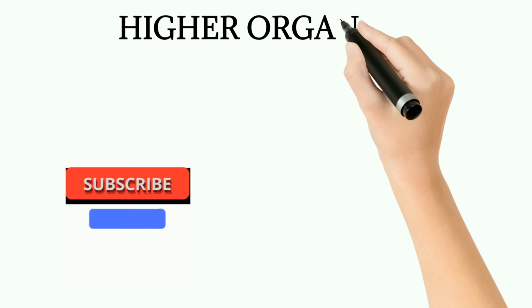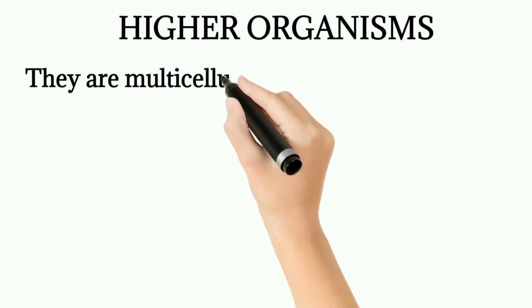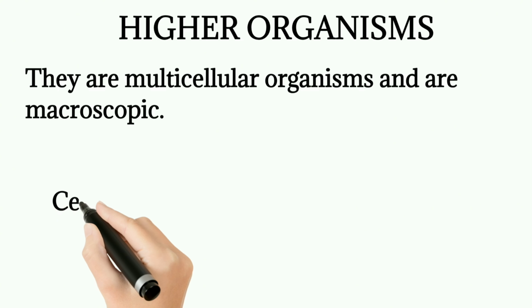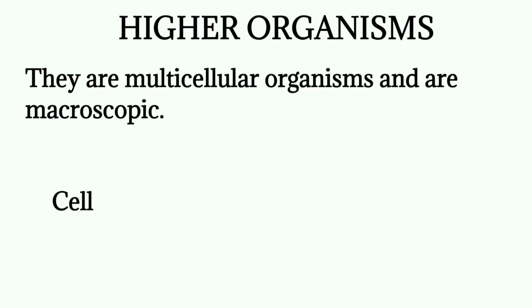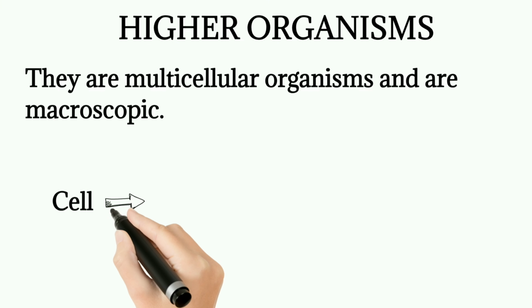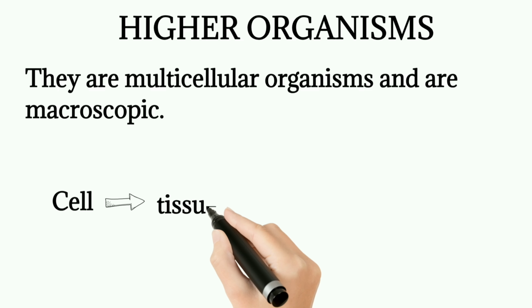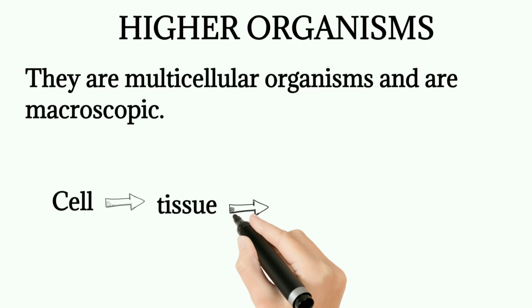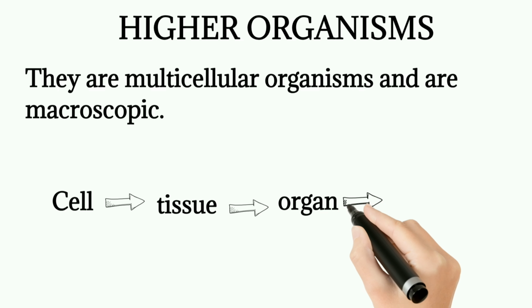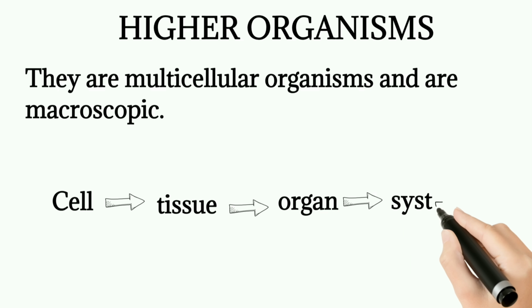Higher organisms. Higher organisms are organisms that are big enough to be seen with our naked eyes, meaning they are macroscopic. They are also multicellular organisms, meaning they have many cells. Unlike amoeba, which is a unicellular organism, they are unicellular because they have only one cell and they exist at this level. So the levels of organization in higher organisms are 4 levels: the cell, the tissue, the organ and the system, unlike unicellular organisms that exist only at cell level.